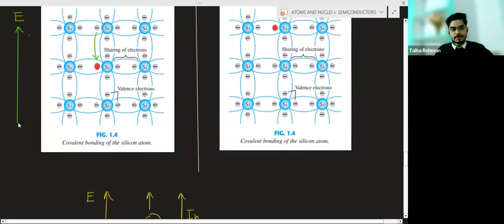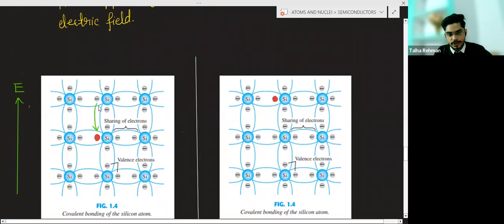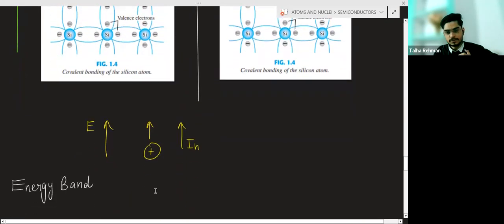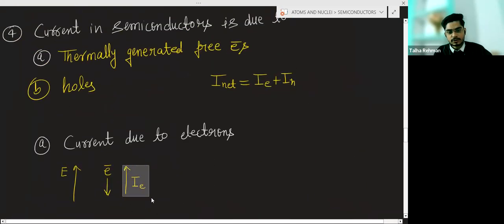The electric field you have applied is in this direction, and holes are also moving in this direction, from here to here. Holes are also moving in the direction of the electric field. Holes are positively charged, and the direction of positive charge motion is the direction of the current. So the current due to holes will be in this direction. You can see that the direction of the current due to holes and the direction of the current due to electrons is the same.